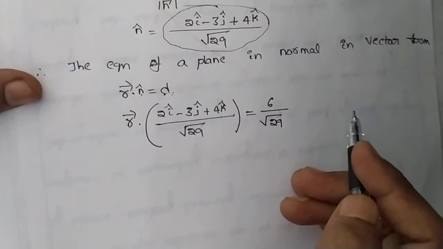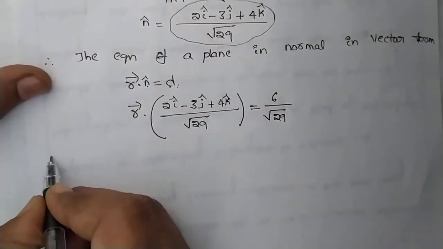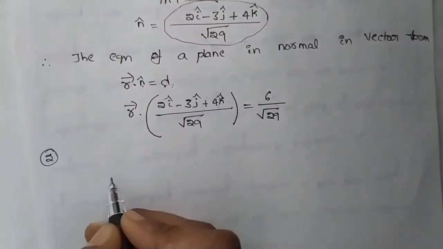Now, note down one more question. That question will be homework for you. Write down the question.